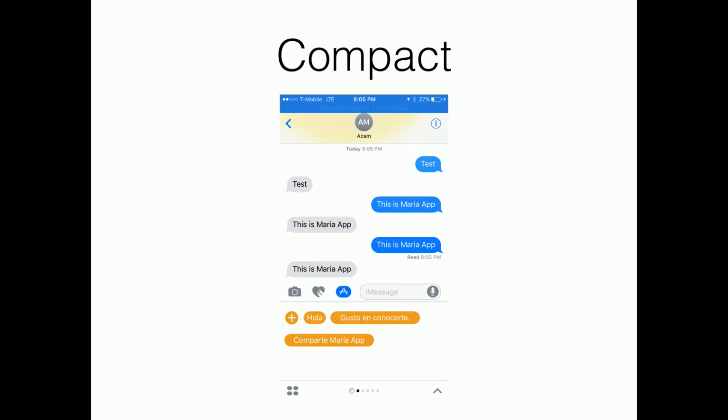Message presentation style: compact and expanded. Now, if you have used iMessages, you already know the compact part is basically this guy over here. This is the compact part, right? You can't do anything with that. You can actively insert stuff into that, but you cannot control the top part.